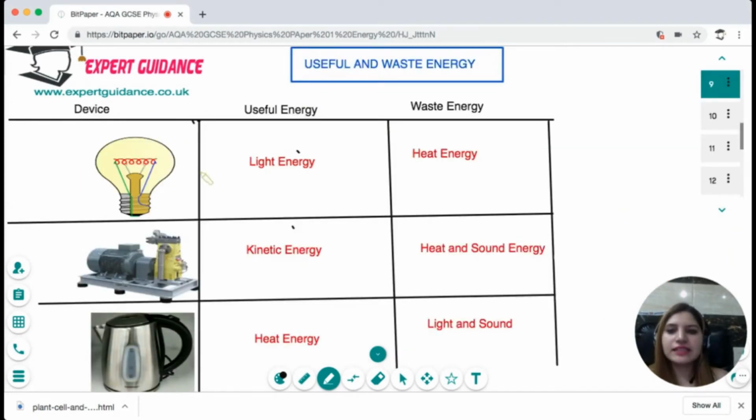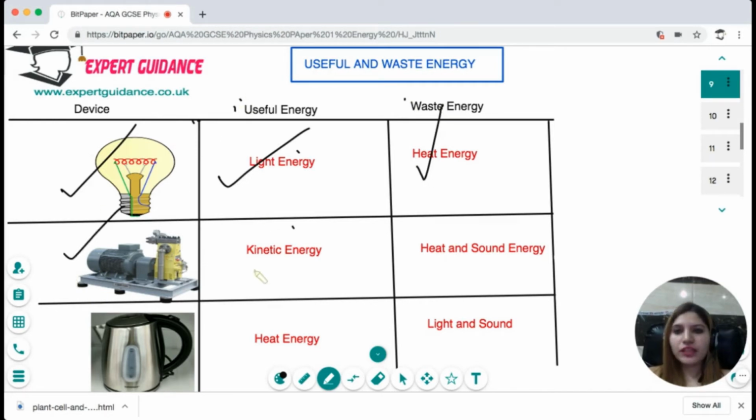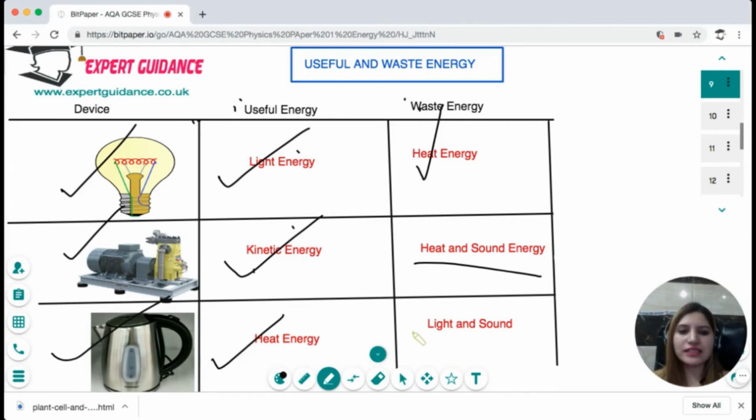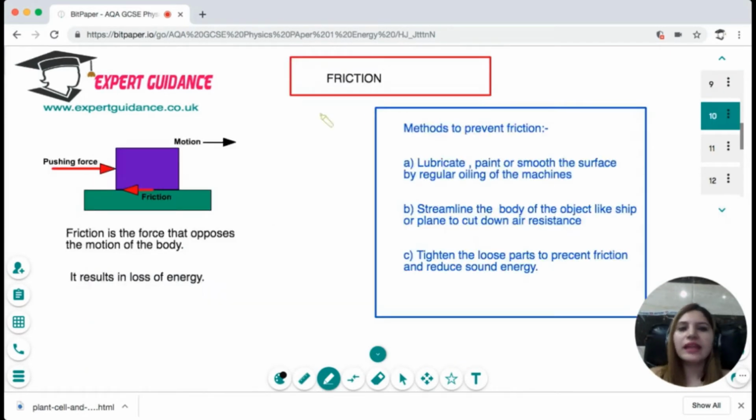Now, this is a table which gives an example of certain devices, and you should be able to write about them, like what the different devices are, what the useful energy is, and what the waste energy is. For example, the light bulb, the useful energy is the light energy, but the waste energy is the heat energy. In the motor, the useful energy is kinetic energy, waste is the heat and sound. All of them have input as electrical energy. The kettle, the useful energy is heat energy, but at times it gives light and sound, so these are the waste energies.